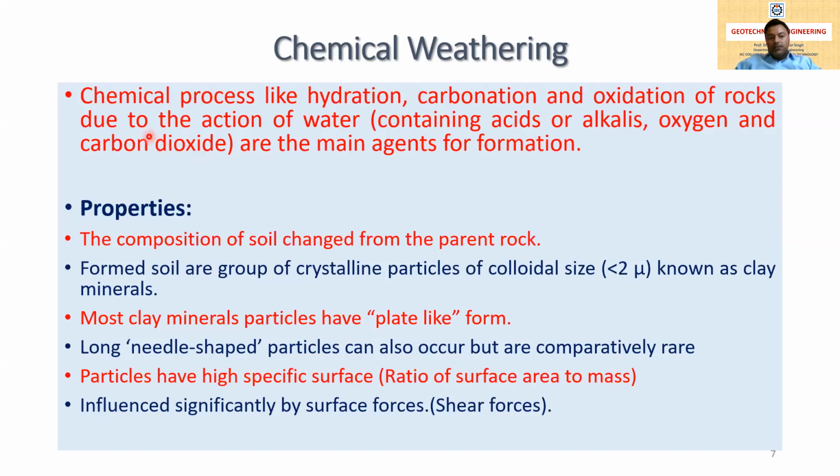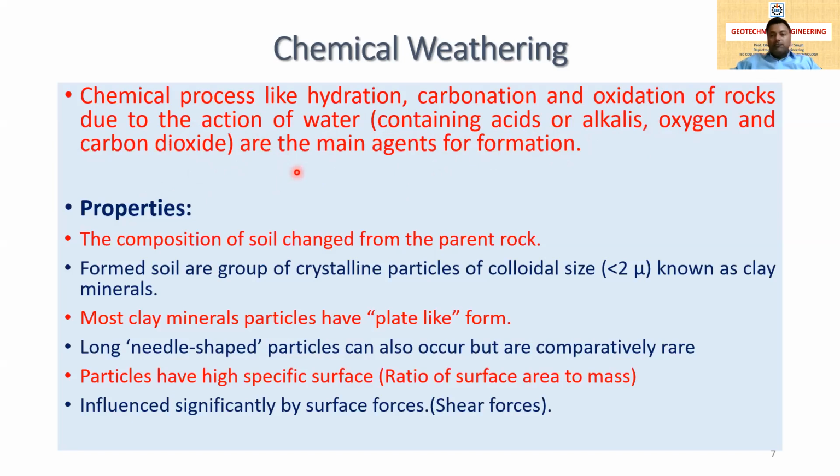Generally, it happens due to the action of water, and that water contains acid or alkalis or some oxygen and carbon dioxide. By interaction with these chemicals, like the acid or alkalis, oxygen, and carbon dioxide, the rocks disintegrate and soil is formed, and the soil formed from this process is called chemically weathered soil.